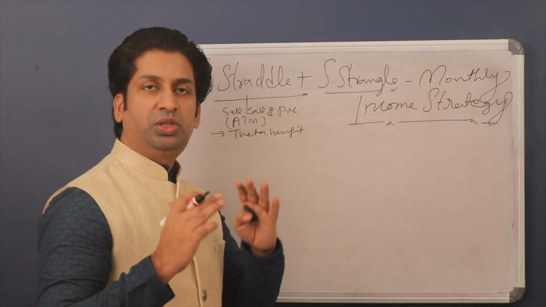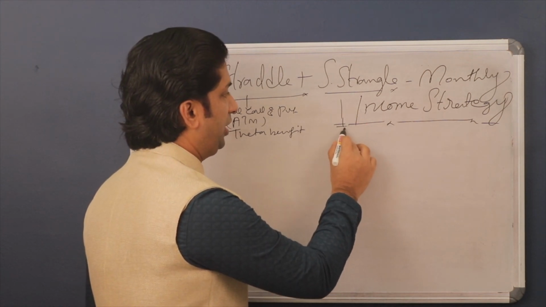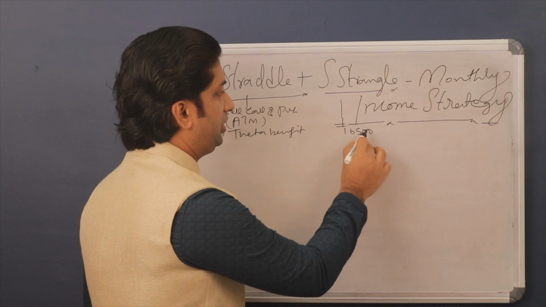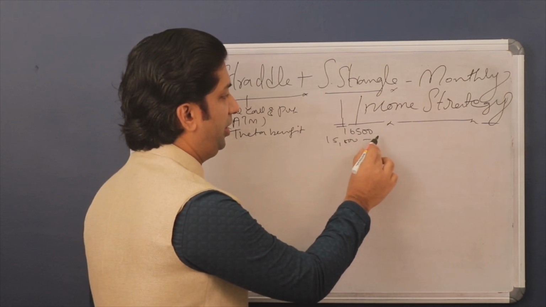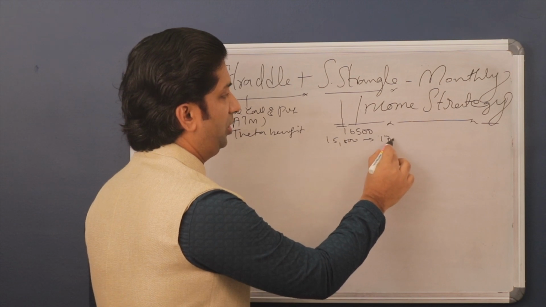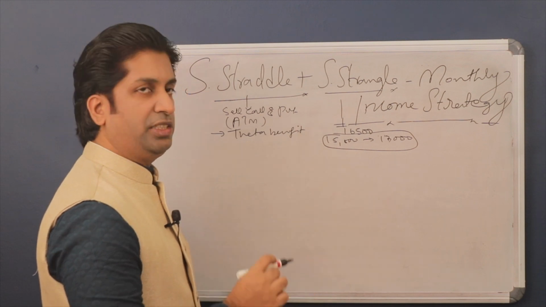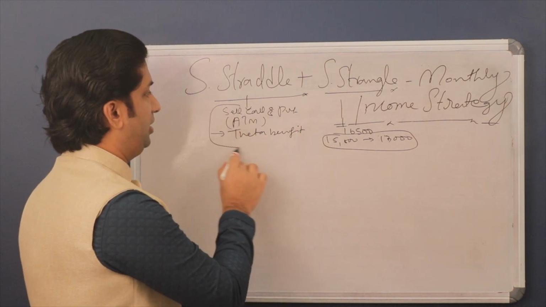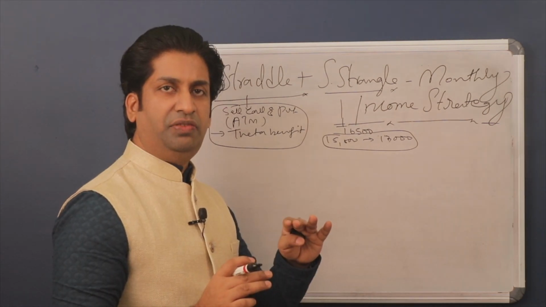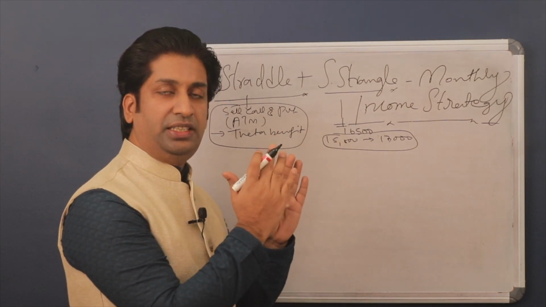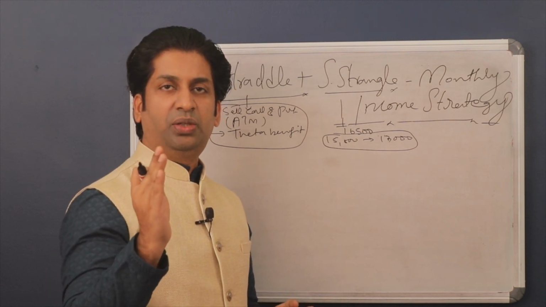And why are you choosing short strangle? Short strangle gives you a very wide range. So for example, if the market is at 16,500, you can select a wide range of 15,800 to 17,000. So you get a wide range in the strangle and you get maximum theta benefit in the straddle, right? That is why we are taking both strategies. So in this video, we are combining both these strategies to get the maximum benefit. There are three rules for entering into this strategy.